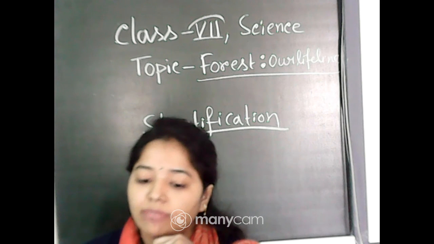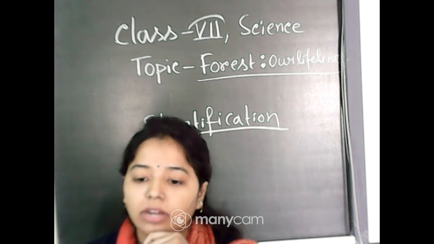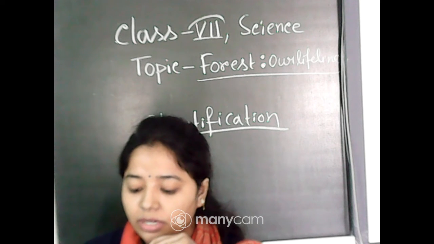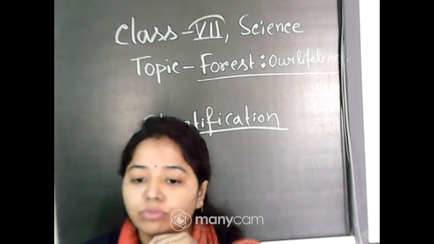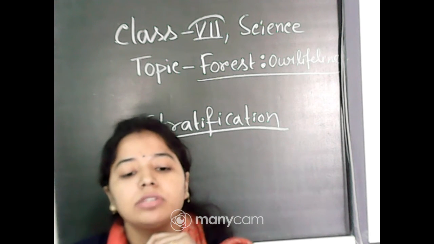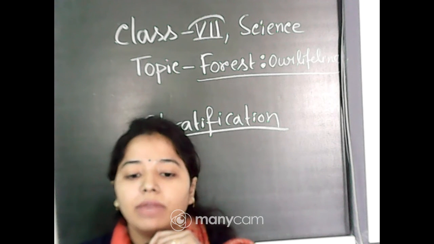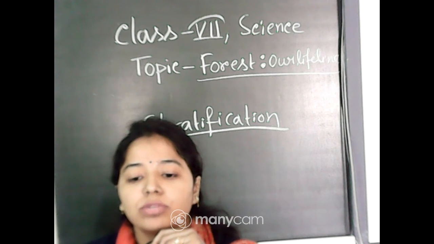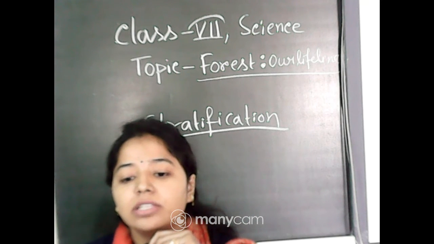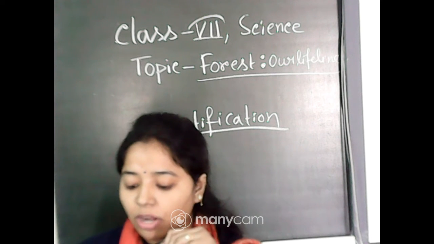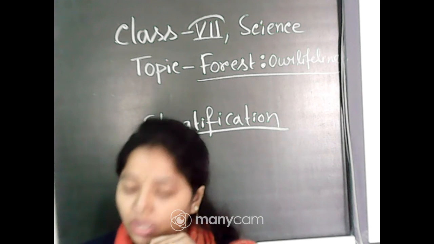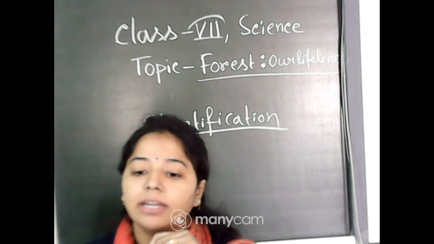Okay, so we have seen that forests are the habitat of many kinds of animals. Forests provide favorable environmental conditions, and also they provide food and shelter to a variety of wild animals, insects, and microorganisms. Micro means small, they cannot be seen by our naked eyes, they can be seen under a microscope, so they are called microorganisms. The trees of the forest act as their shelter, while a variety of plants and animals are their food. So we can say that animals and plants are dependent on each other.